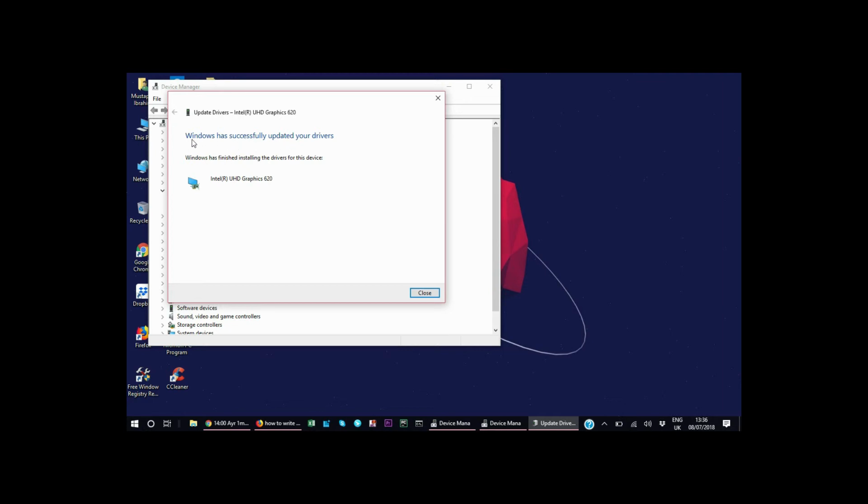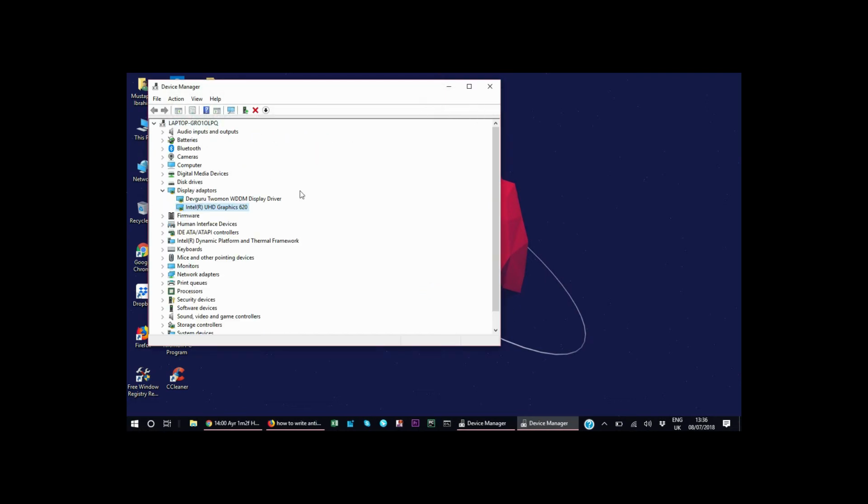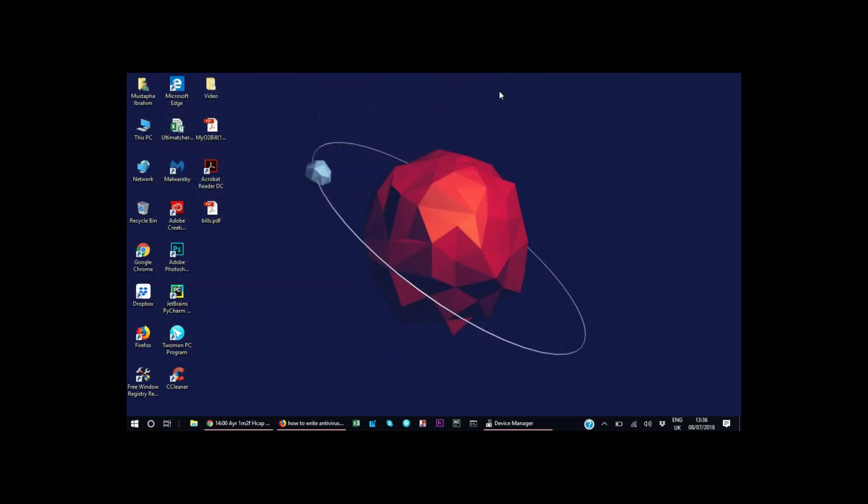So after that, it says Windows has successfully updated your drivers. Just close it, and close this Device Manager as well. Then everything is done. Then you close that. You see, then the brightness is working. The brightness is working.